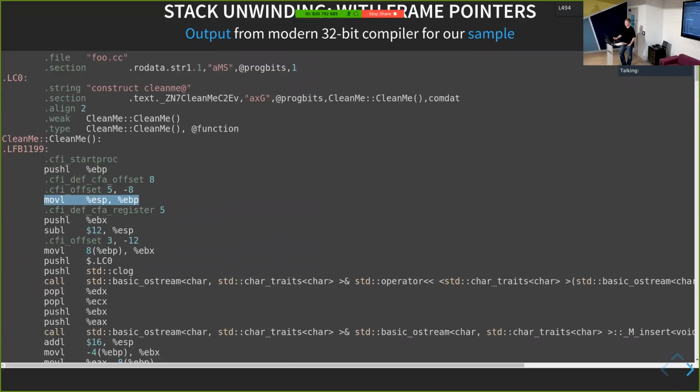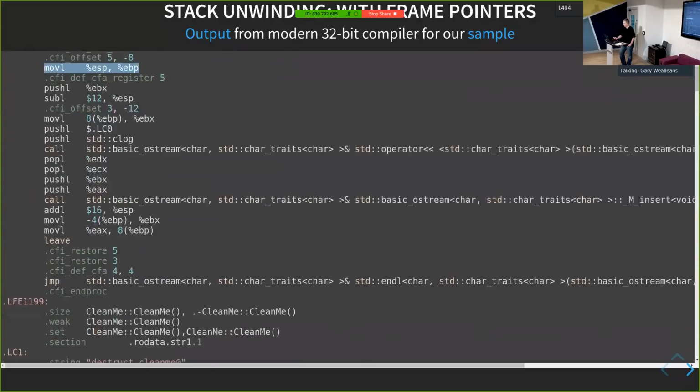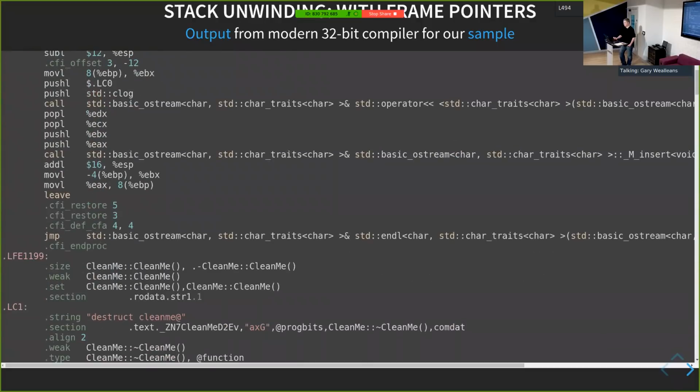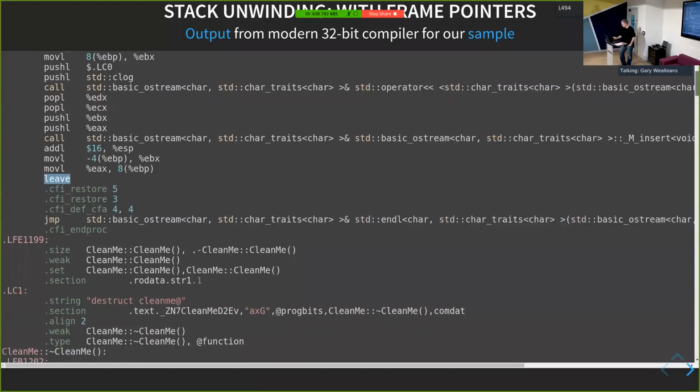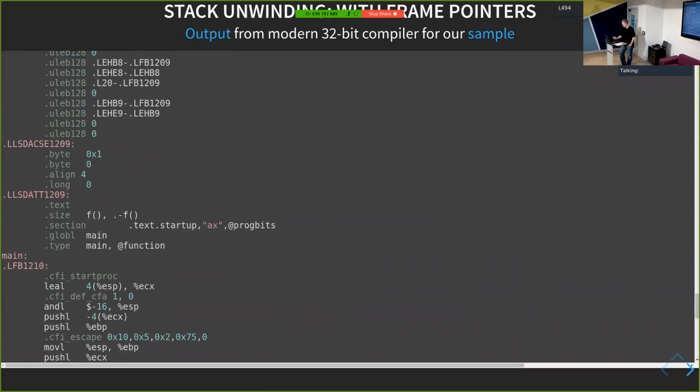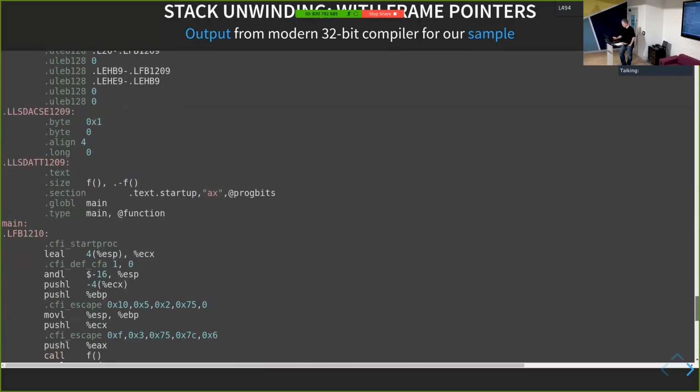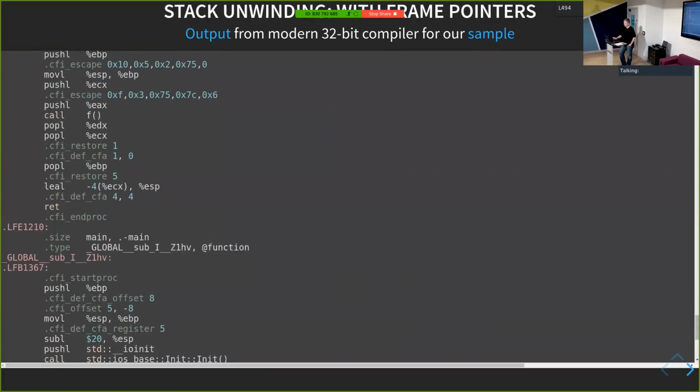I think enter probably takes more clock cycles or whatever, so it's not generally used. You can see that the leave instruction is used here, which does the opposite. And then you can see on some other functions later on, I think main might be one of them, that rather than using the leave instruction, we just do the pop of EBP, okay? But this is, again, just doing the same thing.